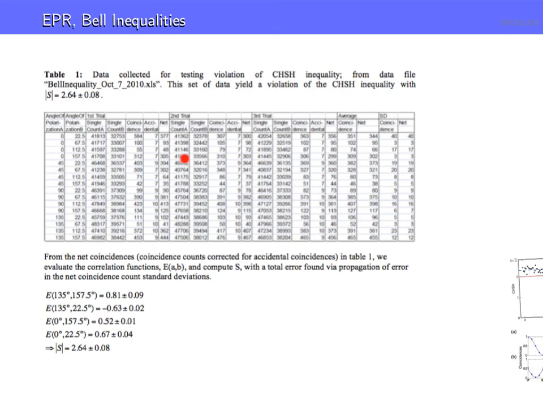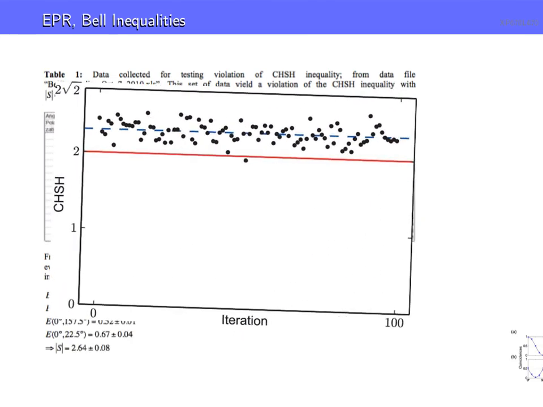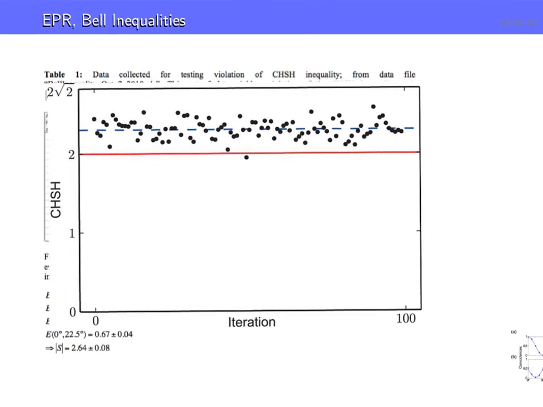So here again, this is just the data. You don't have to go through all this. These are the second moments here. These are the values they get, and they get 2.64 plus or minus 0.08, clearly violating S equal to 2. Okay. Here's a nice plot from another paper. This is actually a recent one, looking at a particular approach to this. We won't get into the details of that, but notice that there are data points well above 2, less than 2 square root of 2, but definitely violating the inequality.